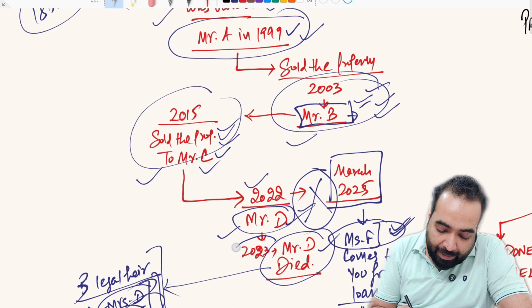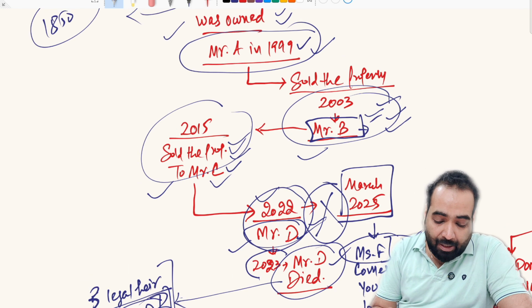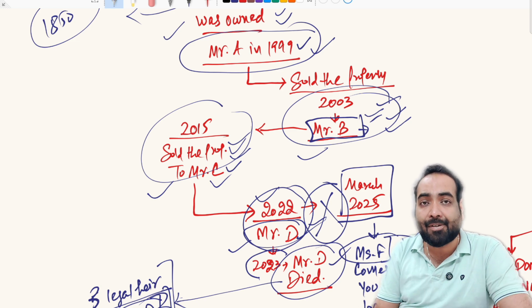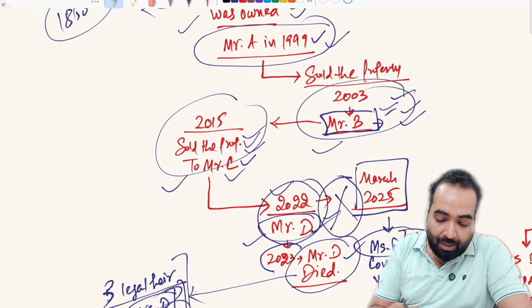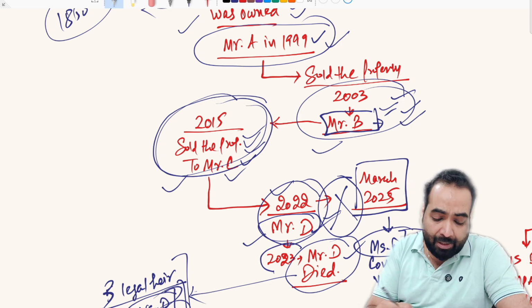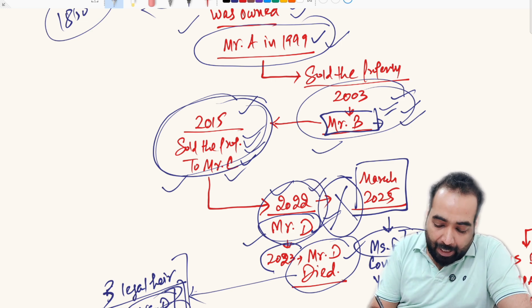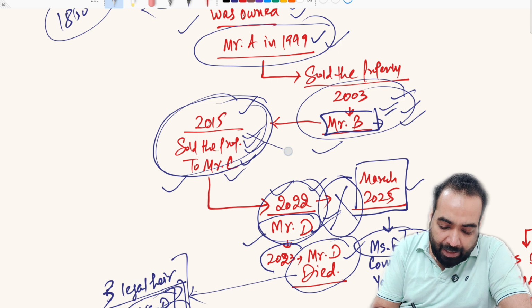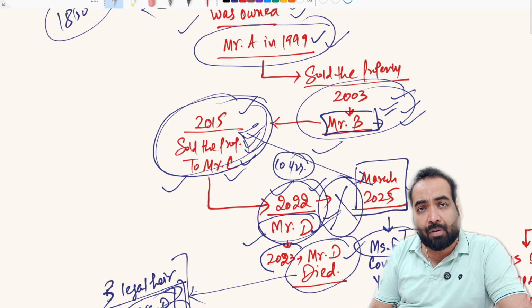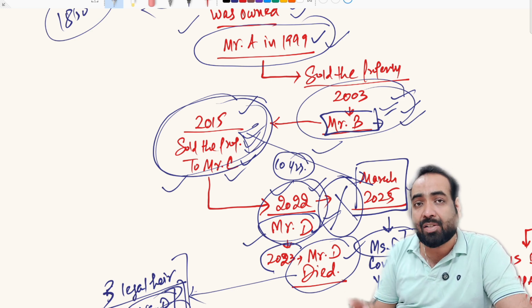Obviously, the bank will take the latest title deed with them, original title deed with them for mortgage. They will take all the title deeds that have been done in last 13 years chain with them as mortgage. So they will take the 2015 title deed as well with them as mortgage. But if they take only 2015 and 2022 chain only, and they are sitting in 2025, then they will have the chain record of 10 years only. They will have the chain record of 10 years only, and law states that you should have the chain record and title clearance of at least 13 years.